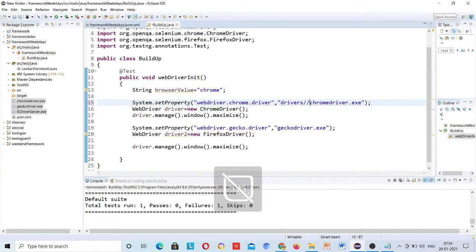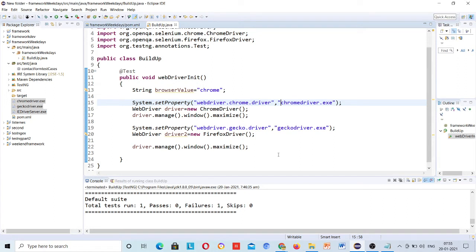But whatever you do, you have to pass the location, right? If you are giving the project to someone, I don't want to give him some bugs, because he may have saved his drivers in a different location, and you may have saved in a different location, so this project will not be working, right? So that's why you need to write it in a way that the code works everywhere.